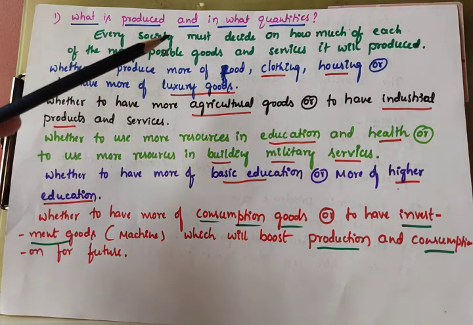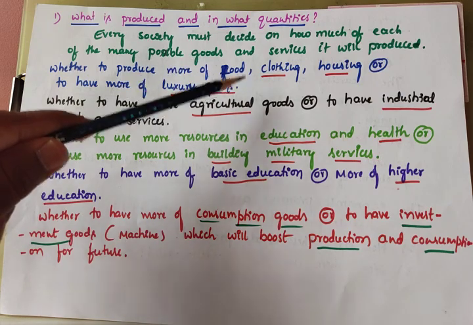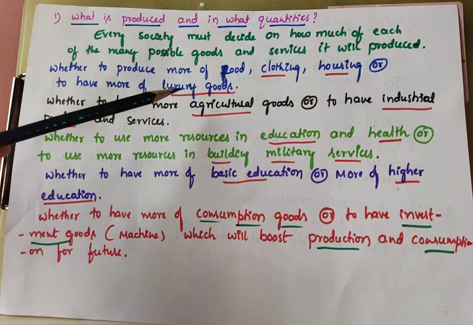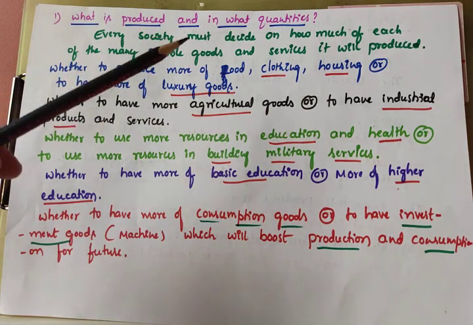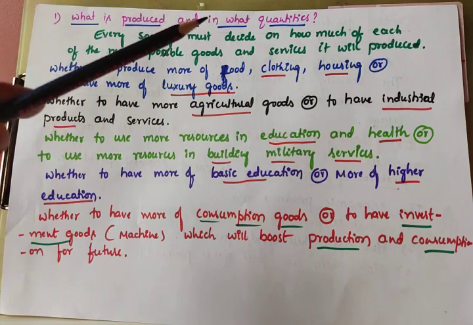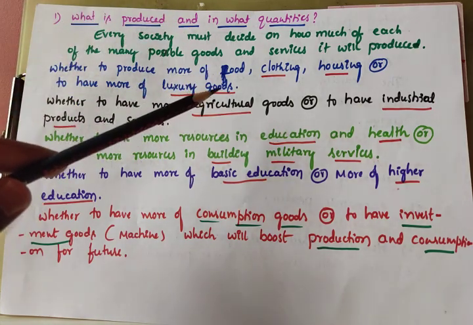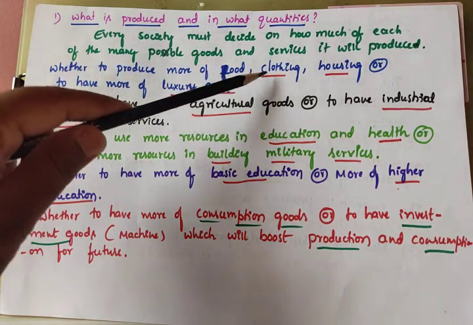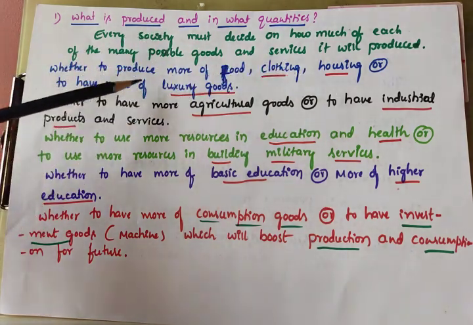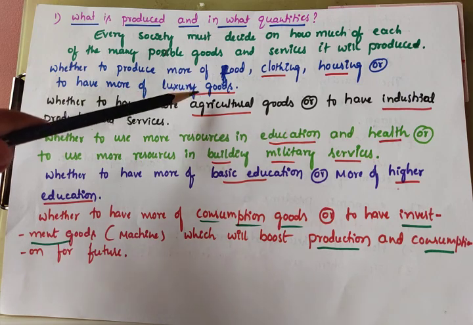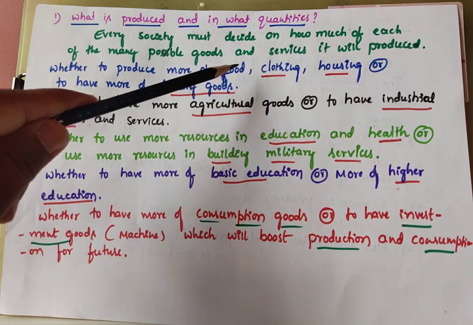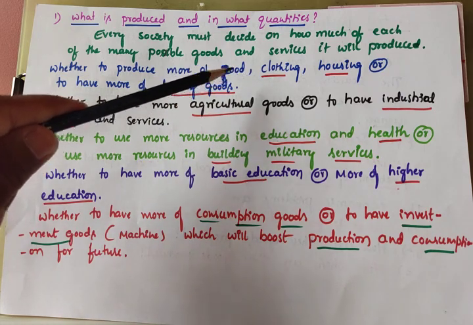Whether to produce more of food, clothing and housing, which are basic needs or essential goods, or whether we should produce luxury goods like cars, jewelry and bungalows. Necessary goods such as food, clothing and housing are essential goods.